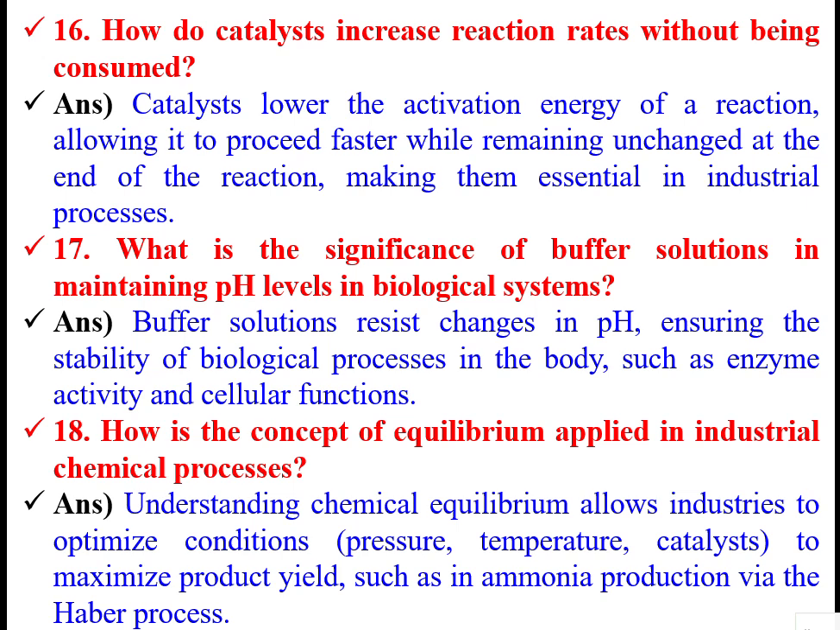So, how is the concept of equilibrium applied in industrial chemical processes? The concept of equilibrium is nothing but the state of a chemical reaction system where it attains the lowest possible energy levels. In order to optimize the operating conditions by controlling the pressure, temperature, and catalyst concentration, it is useful.